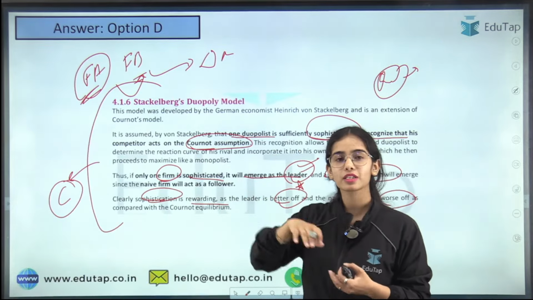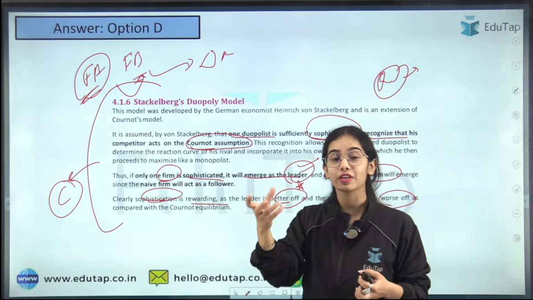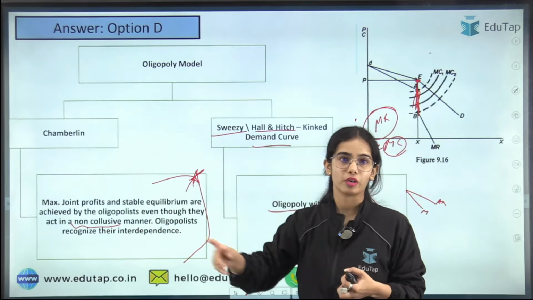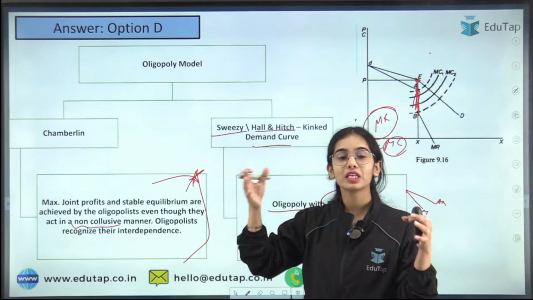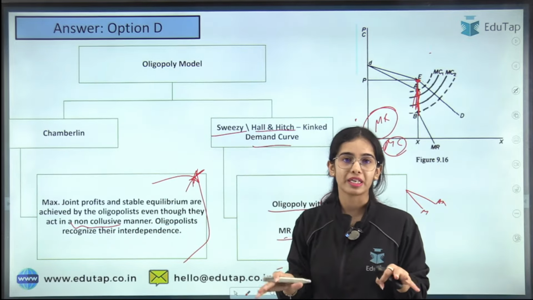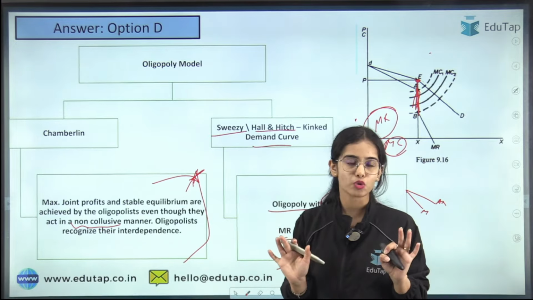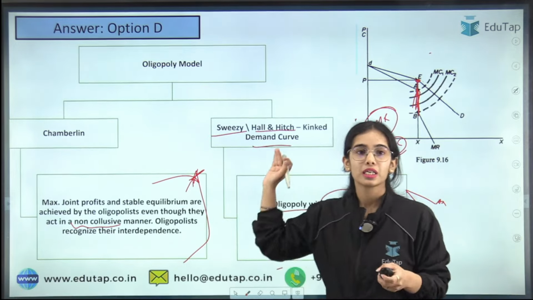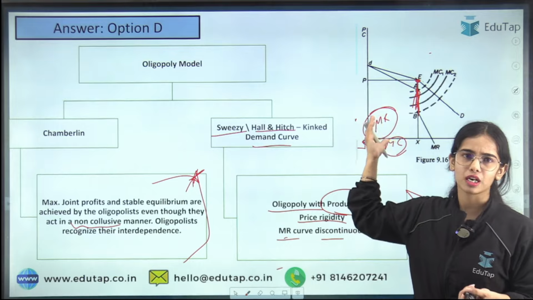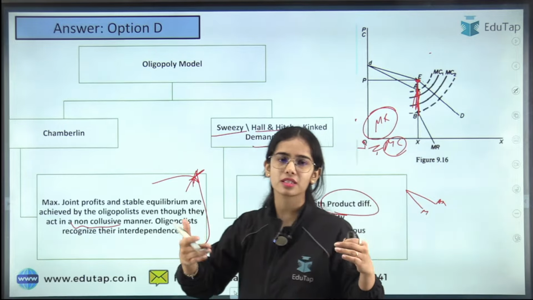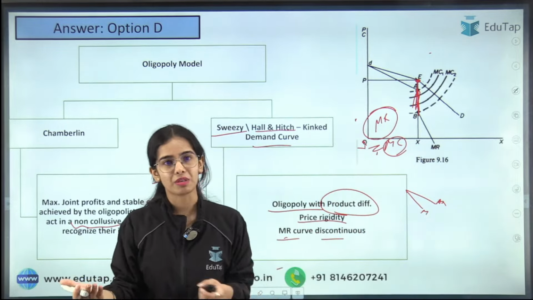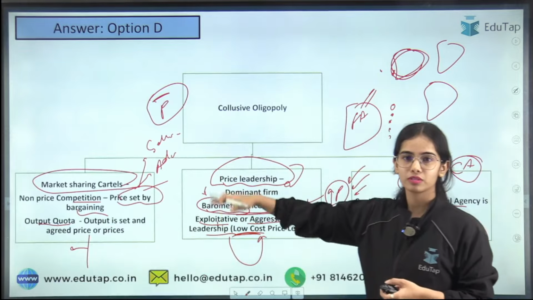Stackelberg is saying that one firm is sophisticated, it is taking advantage of the naivety of the other firm. Chamberlin is saying that if they recognize their mutual interdependence, they will have the joint profits without colluding. Hall and Hitch has just given this curve, Sweezy has explained this curve and Hall and Hitch has also explained this curve. Then collusive, that you have seen.